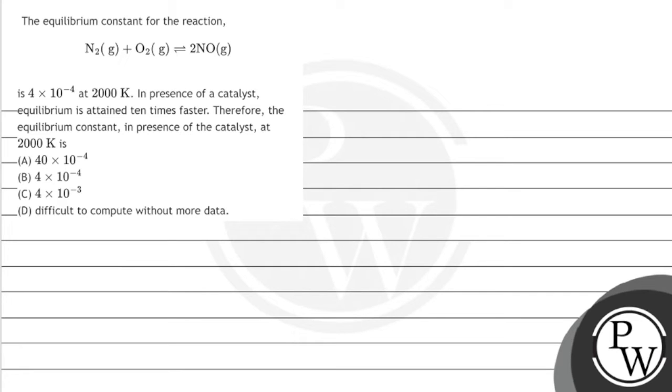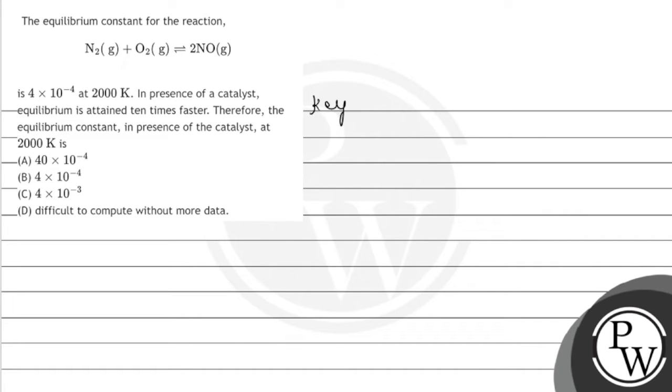So the question is saying the equilibrium constant for the reaction where N2 plus O2 gives 2NO is 4 into 10 raised to the power minus 4 at 2000 Kelvin. In the presence of catalyst, equilibrium is attained 10 times faster. Therefore, the equilibrium constant in the presence of catalyst at 2000 Kelvin is, and here we have 4 options and we have to figure out which one is correct.